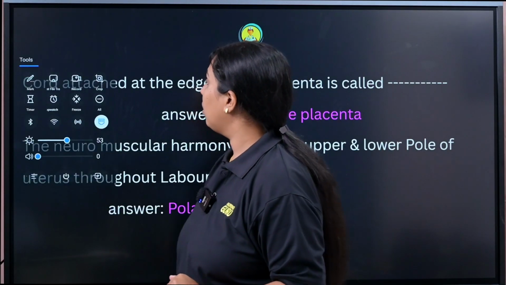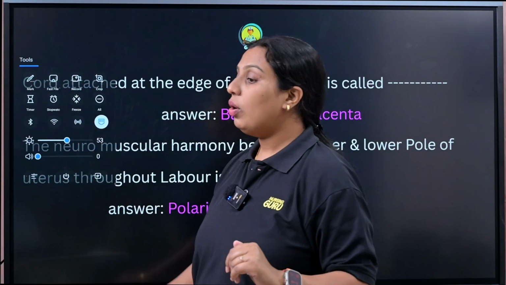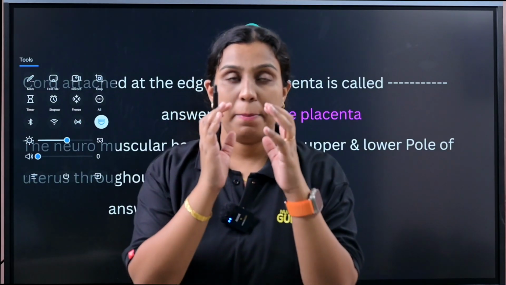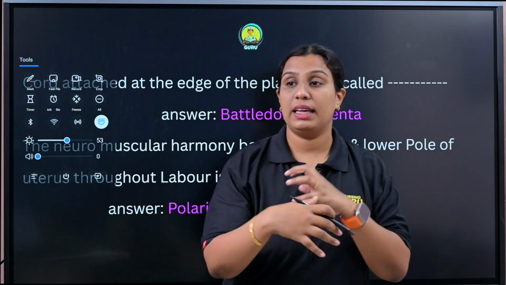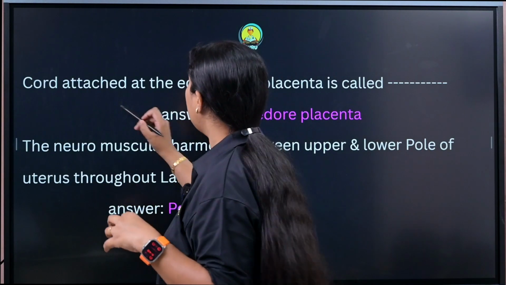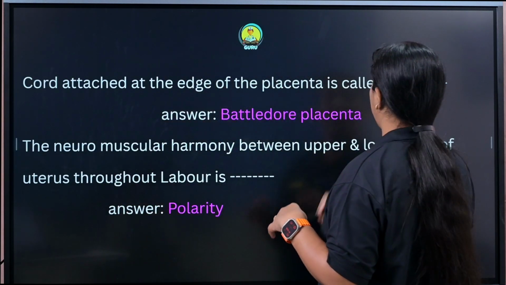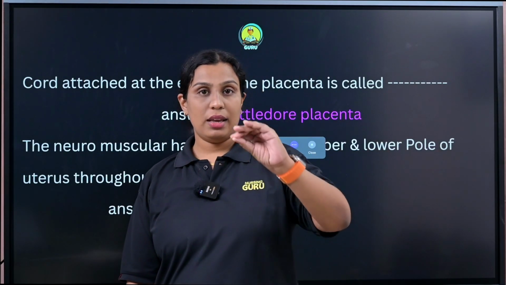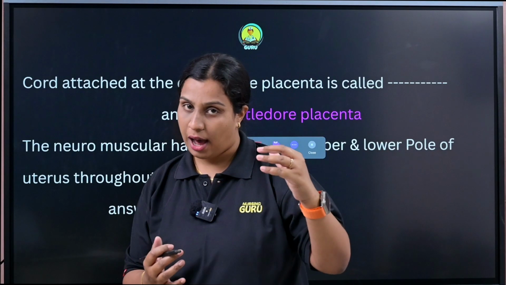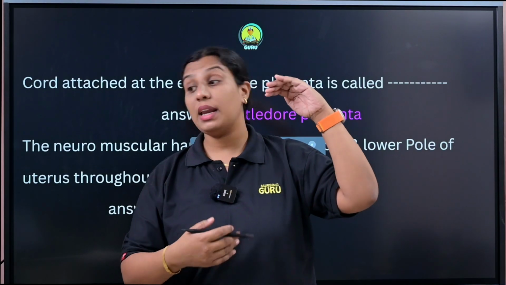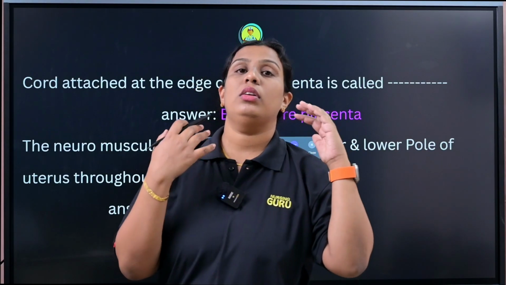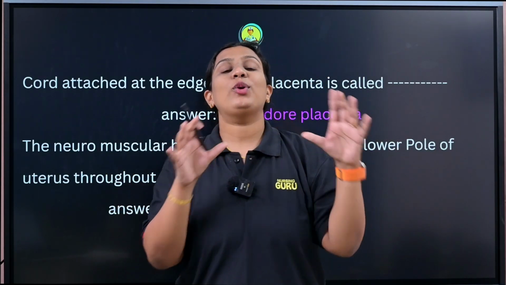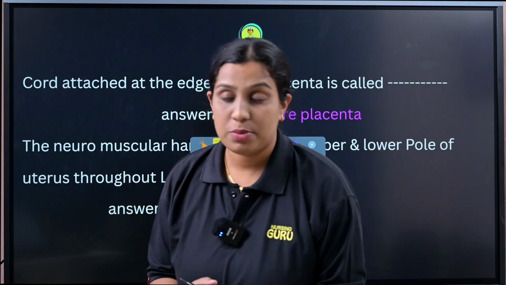Here the first question. Cord attached at the edge of the placenta. Cord means umbilical cord is attached at the edge of the placenta, it is known as battledore placenta. Clear? Okay. Next, the neuromuscular harmony between the upper and lower pole of the uterus throughout the pregnancy is known as polarity.